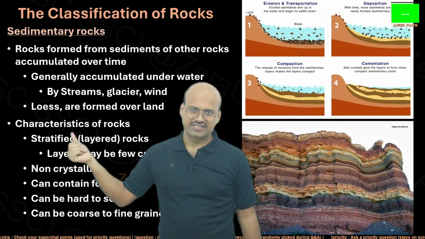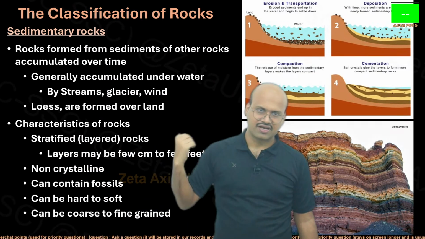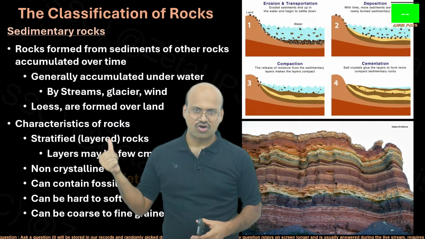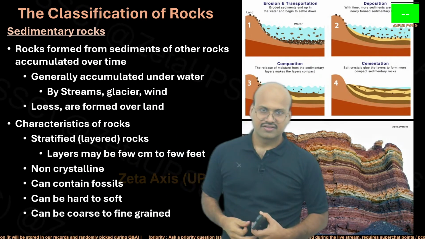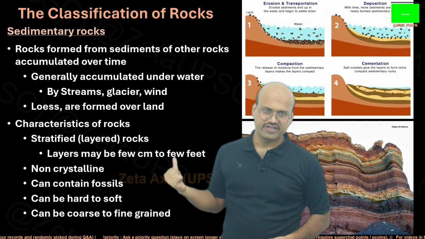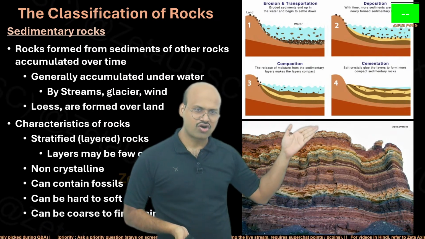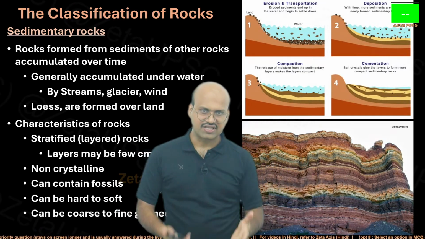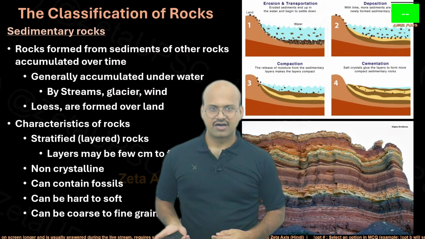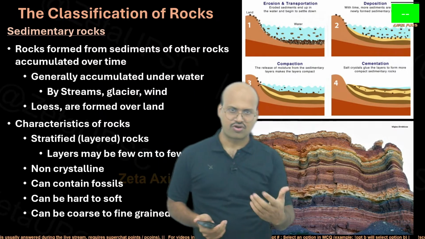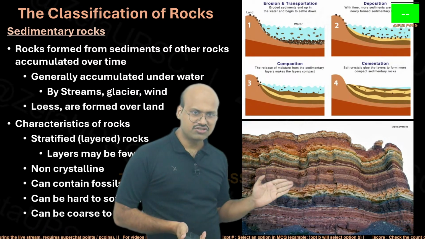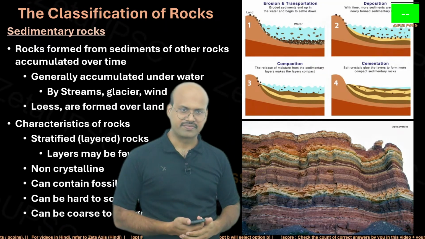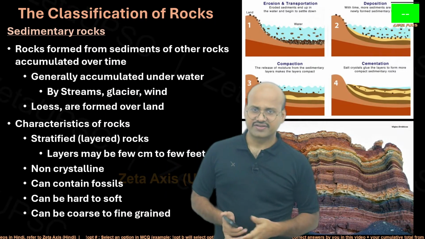Now, the characteristics of these sedimentary rocks are that they are layered. We have seen earlier that igneous rocks are not layered, but here the sedimentary rocks are layered, they are stratified. Their layers could be a few centimeters to a few feet. We can see an example of a sedimentary rock, and each layer is pretty distinct because each of these layers was formed under different climatic circumstances, and they may have different source rocks. So that is why each layer is distinct from the other layer, which is visually recognizable, and that is why it is stratified.